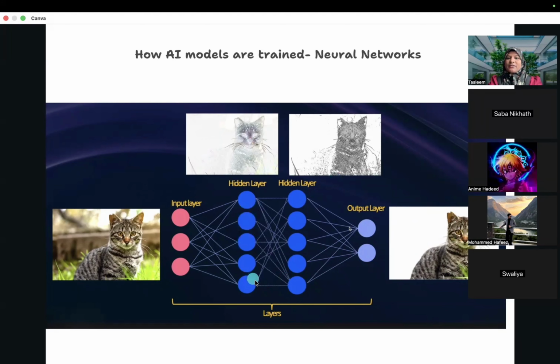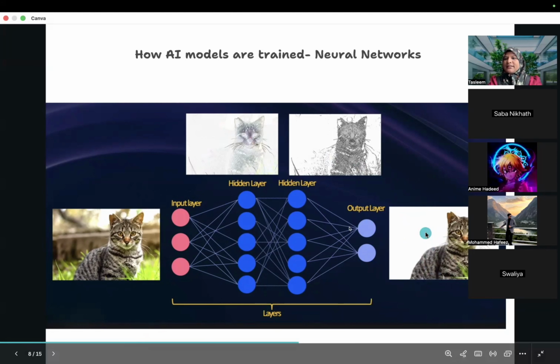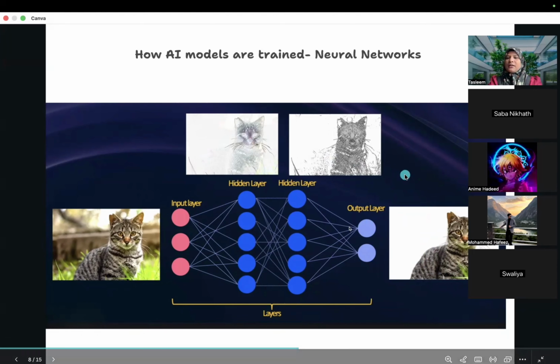And it will try to adjust the weights in those layers and adjust the calculations. Again, it will do the iterations. So these iterations, forward and backward propagations, will be done multiple times until the picture is recognized correctly as a cat image, cat picture. Once the output matches the input and it is correct, this information is stored within the model.